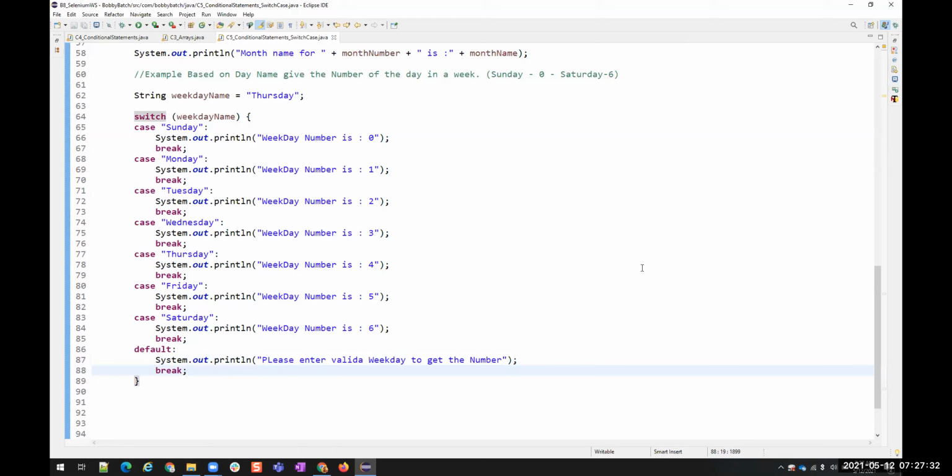Guys, can you hear me? Yes. So does the switch case statement accept strings in SQL? I'm not sure about it.